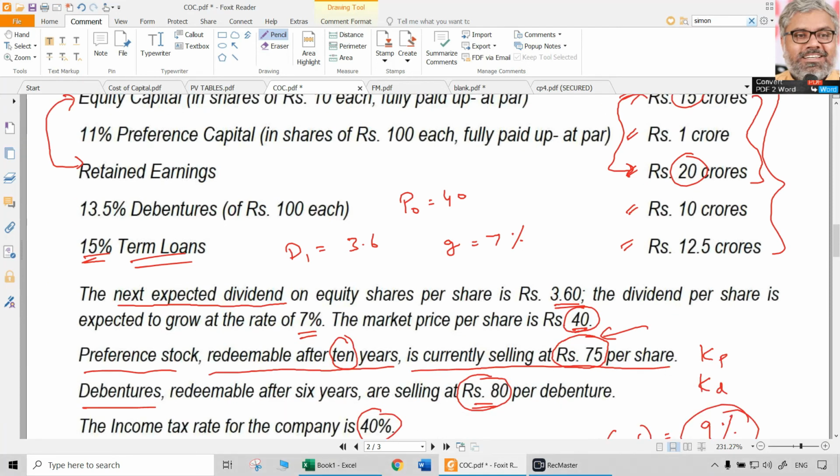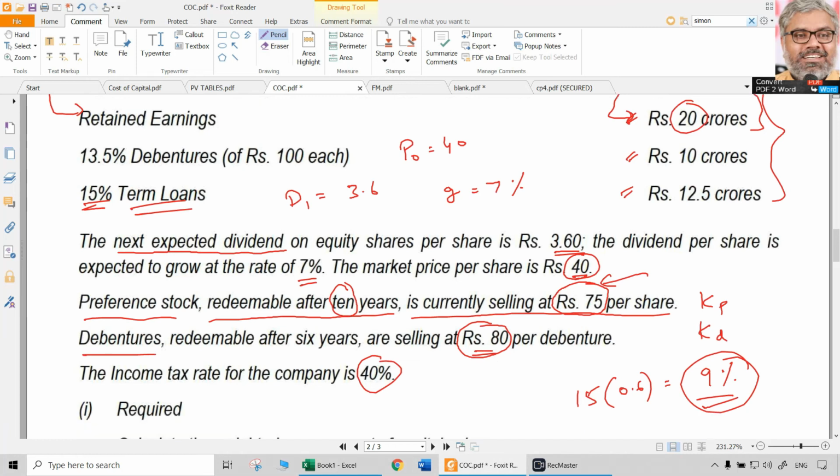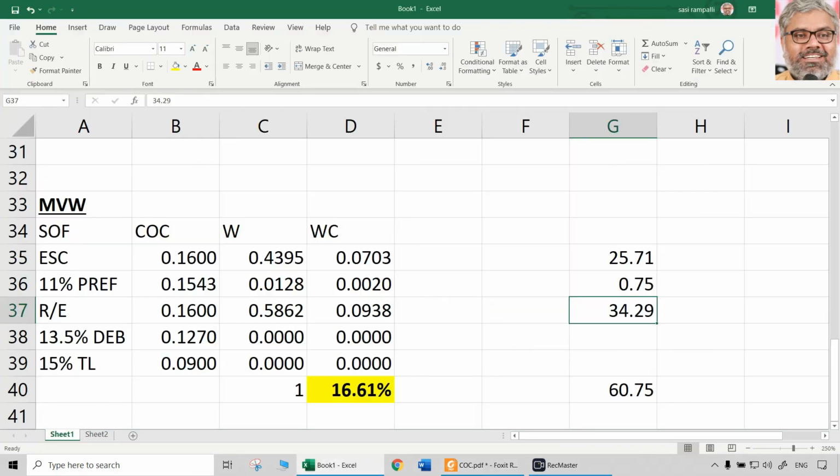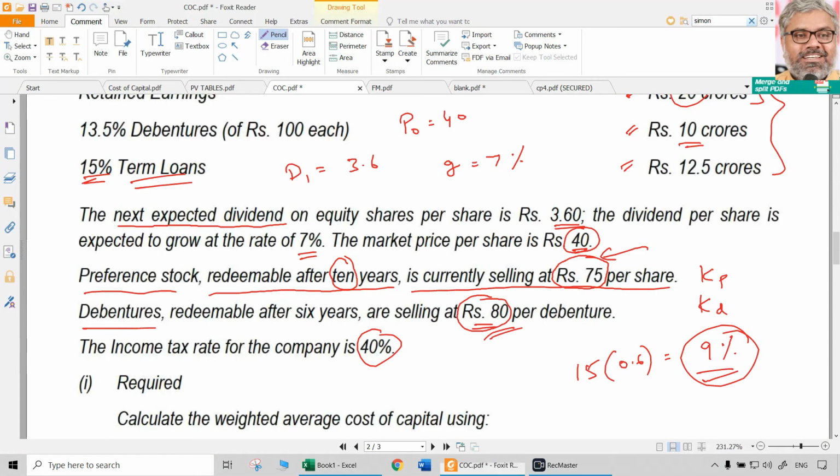Debentures. Let us take the market value of them. Since they are 100 rupees debentures, 10 crores is the book value. They are trading at only 80%, which means 80 rupees. So naturally it will be 8 crores. You don't need the number of debentures and then multiplication; it is still going to be the same. So 8 crores is the market value of debentures.